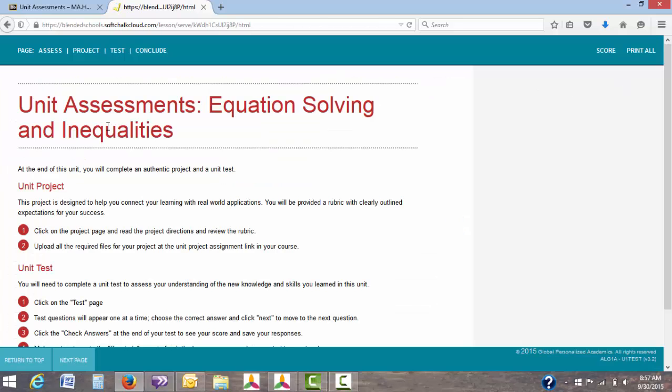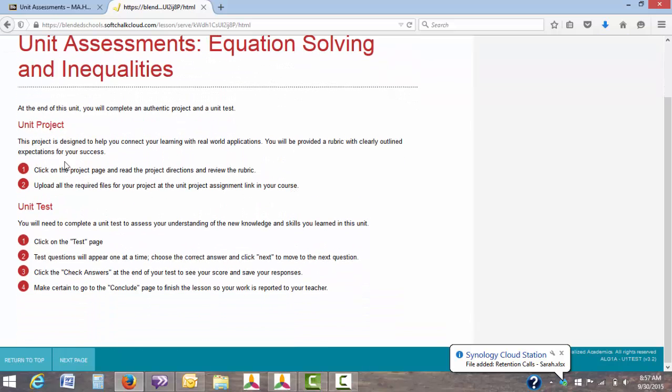Click on View Lesson. It's a unit assessment, so equation, solving, and inequalities. Based on what you learned in all the units, you're going to be tested now. For the unit project, it says click on the project page and read the project directions and review the rubric. Upload all the required files for your project at the unit project assignment link in your course. For the test, click on the test page. Test questions will appear one at a time. Choose the correct answer and click next to move to the next question. Click on the check answers at the end of your test to see your score and save your responses. Make certain to go to the conclude page to finish the lesson so your work is reported to your teacher.